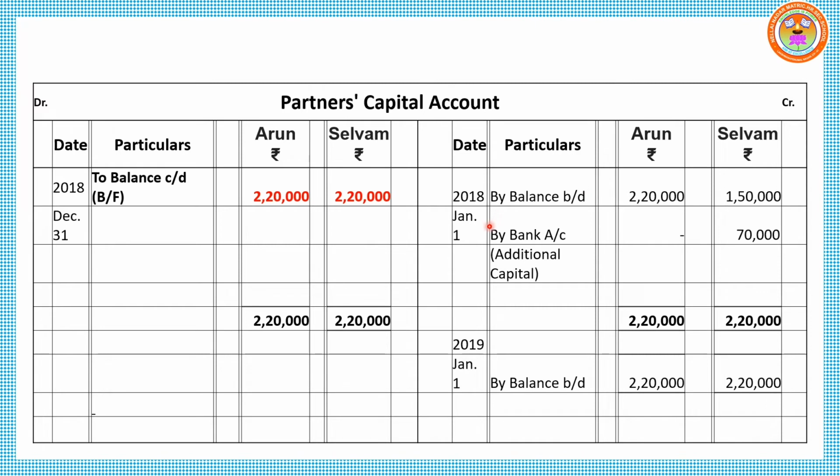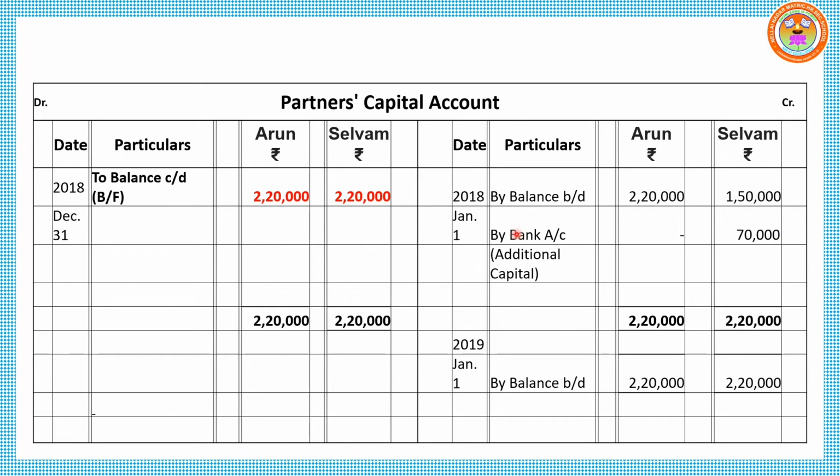So 2018 Jan 1, by balance brought down, the beginning value of Arun's capital account 2,20,000 and Selvam's 1,50,000. Additional capital by bank account: Arun has not introduced any additional capital, Selvam introduced 70,000. Only these two items are recorded on the credit side.